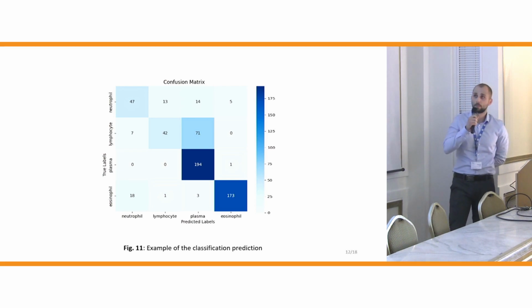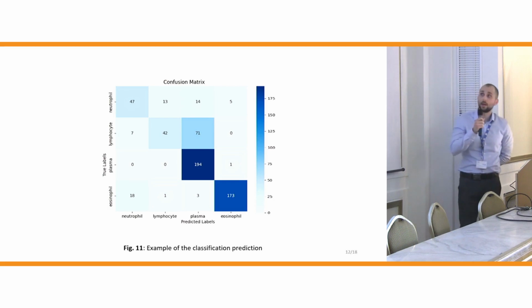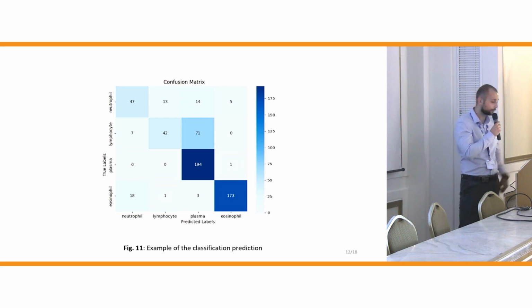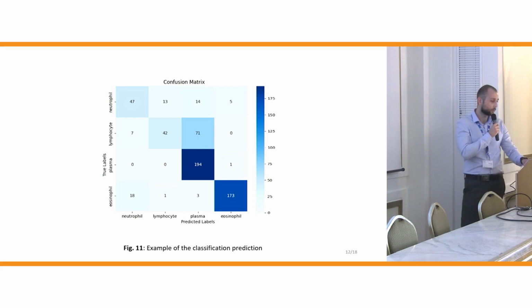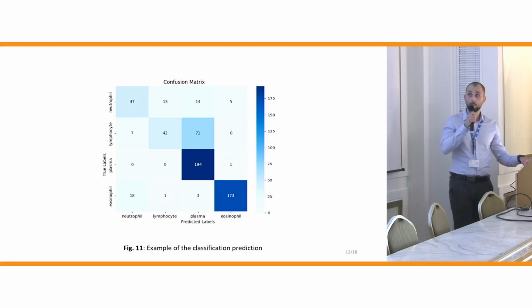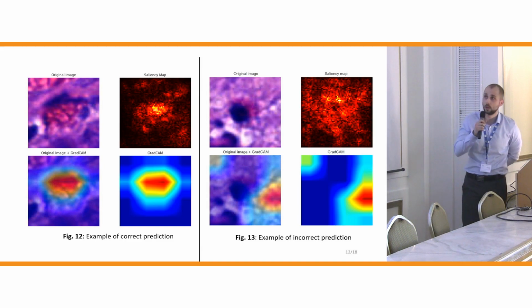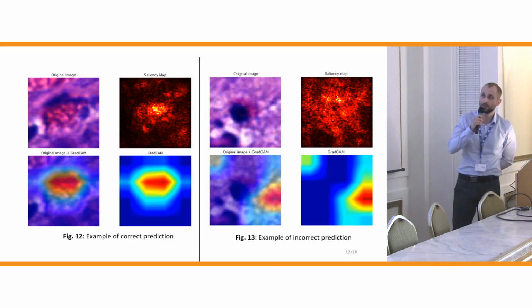Both of them are lighter cells, and this is because we didn't have that good resolution of the training data, but this problem will be solved after annotating more data by pathologists and training the model with this data.